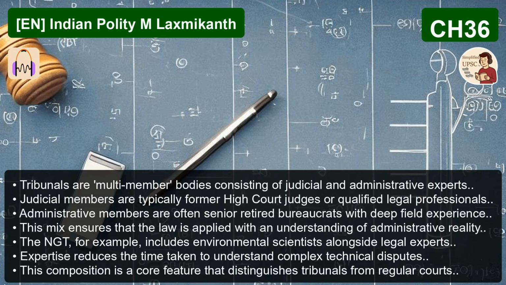So what did that act actually set up? The 1985 Act created the two main structures we know today: the Central Administrative Tribunal, or CAT, and it also enabled the creation of state administrative tribunals, the SATs. Okay, let's take the CAT first.